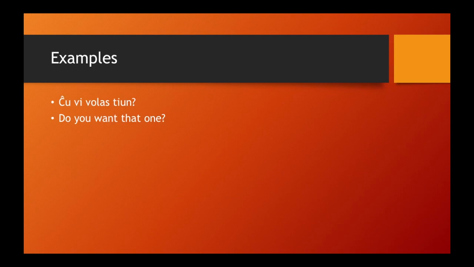Ĉu vi volas tiun? Do you want that one? Mi ne scias kiun mi volas. I don't know which one I want. So here's an example of using a question word when it's not a question. Notice here that the accusative can be added onto the correlatives as well.